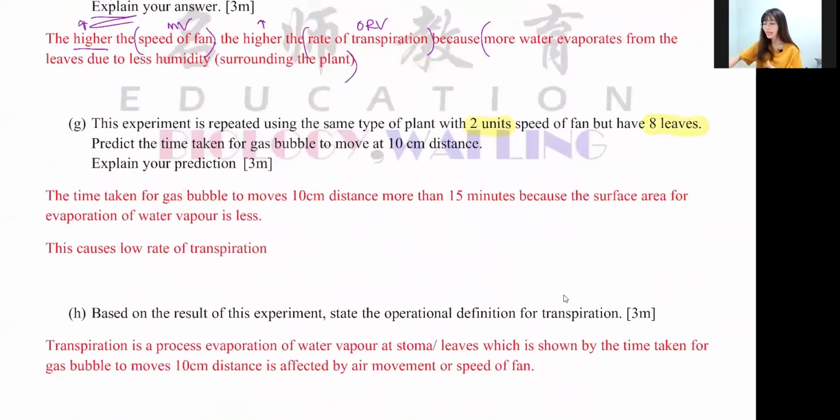Right now, it's only 8 leaves. If it's 8 leaves, 16 to 8, right? It's lesser, right? Lesser means what? The surface area also lesser. If the surface area is lesser, it means that the water being lost is lesser as well. The rate of transpiration will be lower. So you have to say more than 15 minutes because the surface area is lesser, the water evaporation is lesser, and the rate of transpiration is lesser. This is your explanation. To compare with all of the questions, personally, for all of the experiment, prediction has the longest answer. Usually, prediction has the longest answer compared to the rest of the questions, okay?